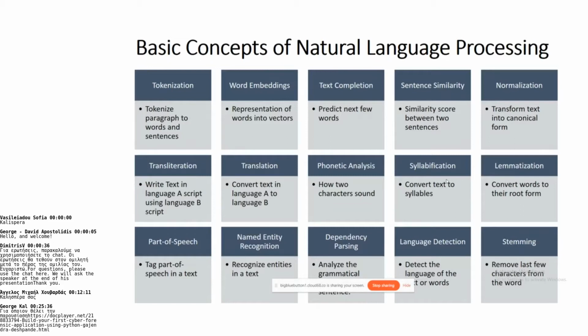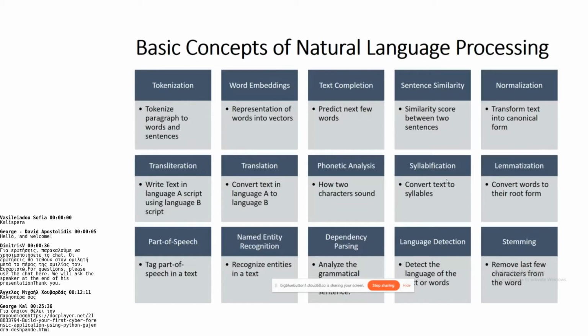Then lemmatization. Convert the words into their root form. There is one more concept related to lemmatization, which is called stemming. In stemming, what we do is we remove the last few characters from the word. When we remove the last few characters, it may not be as accurate as lemmatization, because in lemmatization we are actually converting the word into its root form.